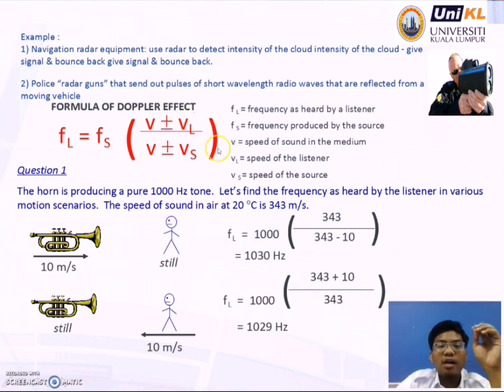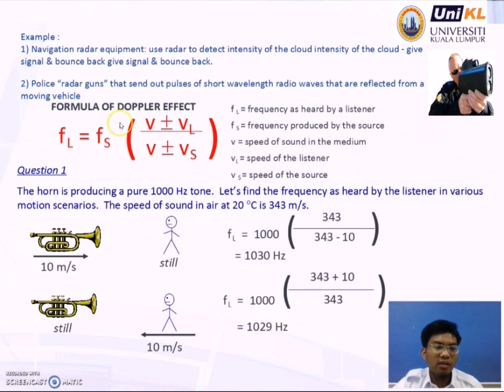Example: a car passes over you. As it approaches, the sound becomes louder and highly pitched. As it passes, the intensity drops off and the frequency decreases. Examples of the Doppler effect: navigation radar equipment and also police radar guns.